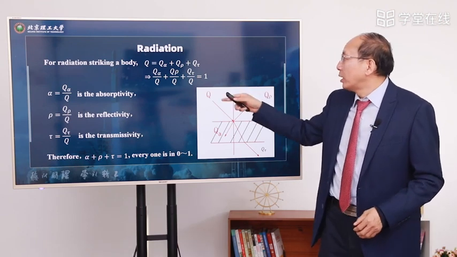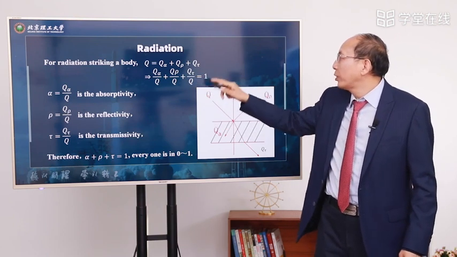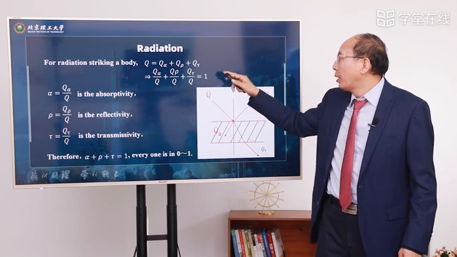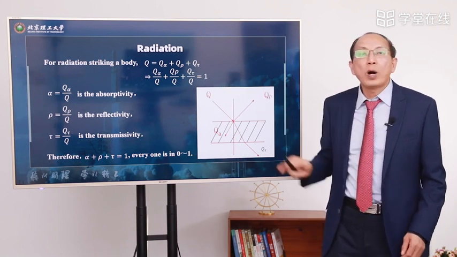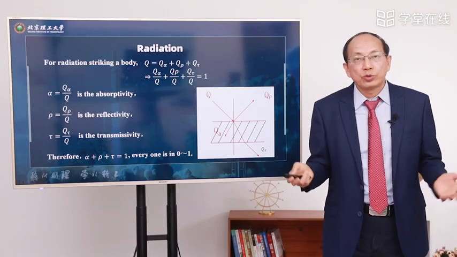So we divide both sides by Q. Q alpha over Q plus Q rho over Q plus Q tau over Q equals 1. In this case, alpha we call absorptivity, rho is reflectivity, and tau is transmissivity. Therefore, alpha plus rho plus tau equals 1. Each of them is in the range 0 to 1.